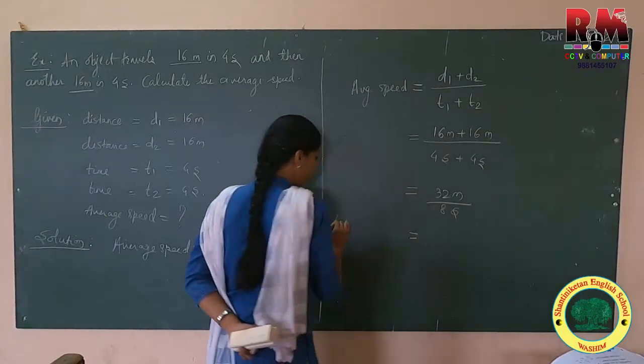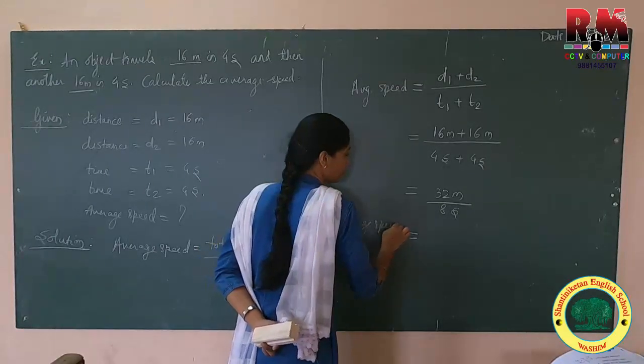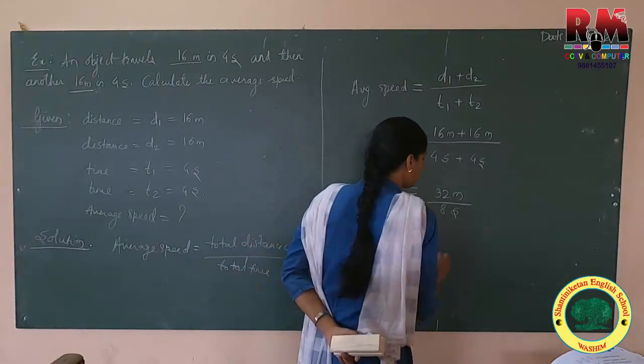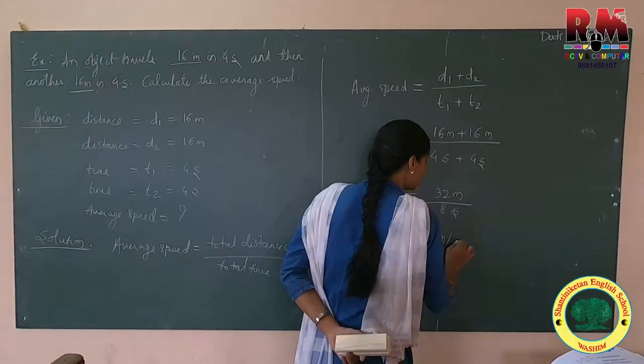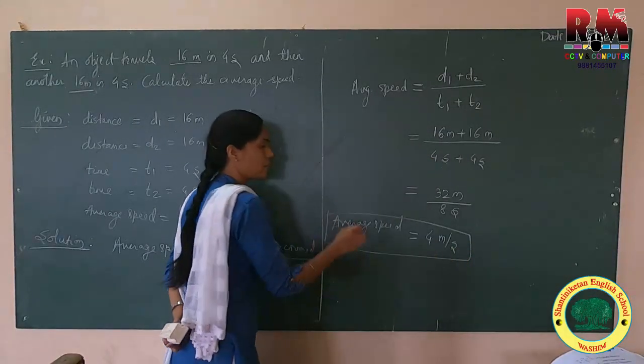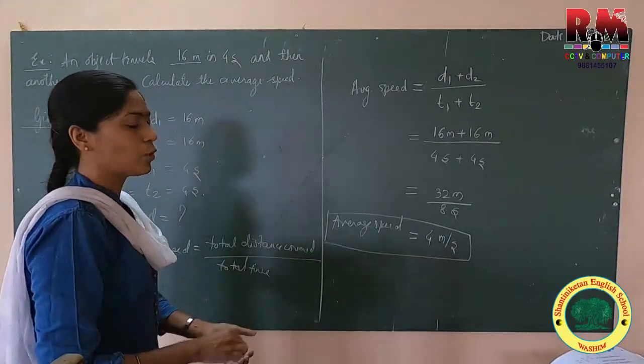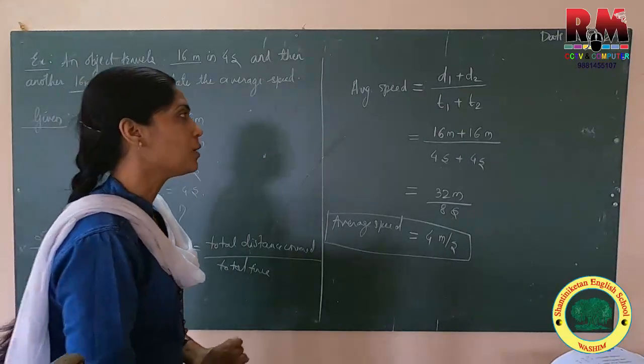So average speed, okay, 8 4s are 32, meter 4 meter per second. So average speed comes how much? 4 meter per second.